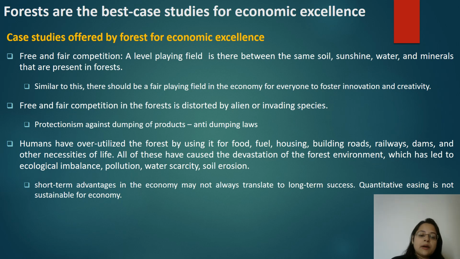For example, dumping of products by China disturbs the market, disturbs the demand and supply. So in case of that, any nation protects against such dumping of products, or such invasive species coming inside, through their own legislations like anti-dumping laws by the Indian government.